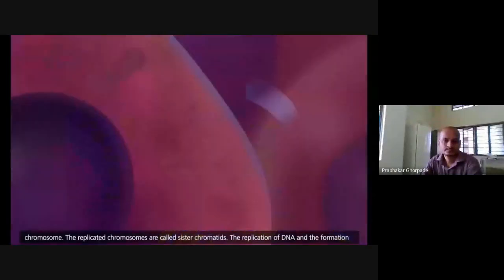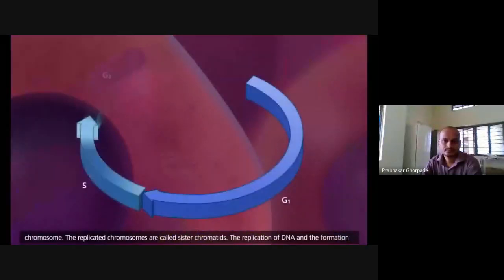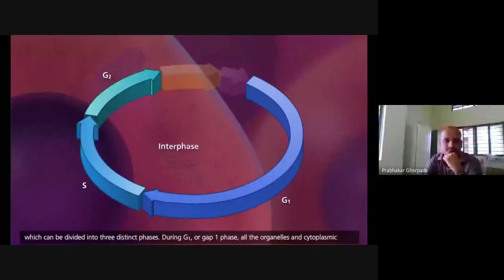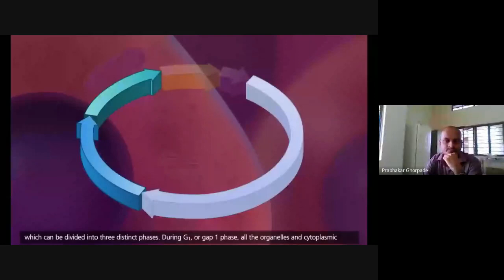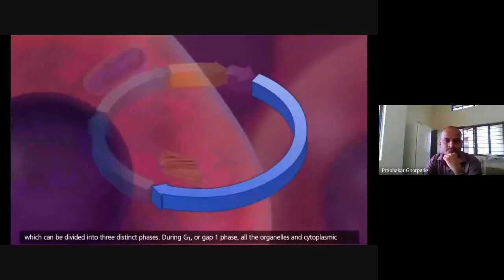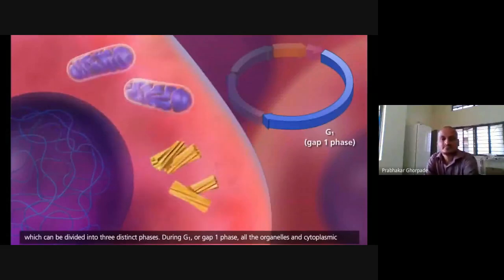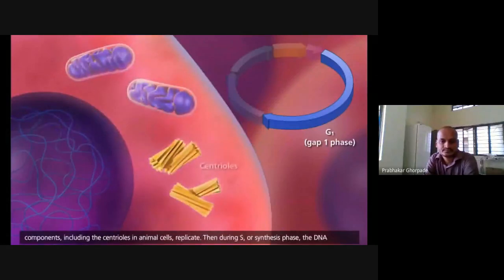The replication of DNA and the formation of sister chromatids is one part of the entire cell cycle. To prepare for cell division, the cell goes through interphase, which can be divided into three distinct phases. During G1 or Gap 1 phase, all the organelles and cytoplasmic components, including the centrioles in animal cells, replicate.